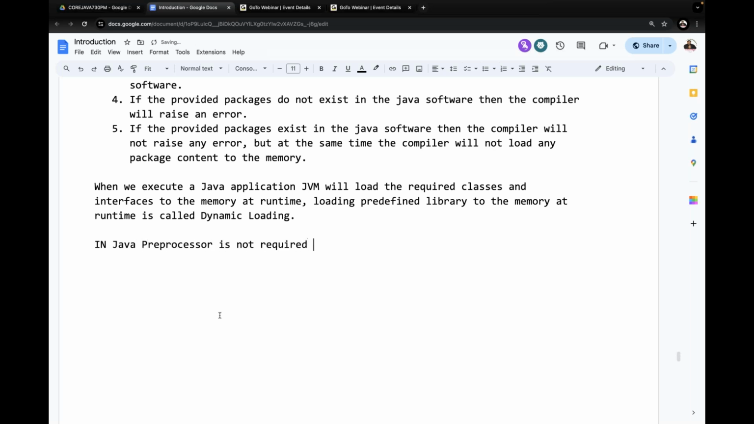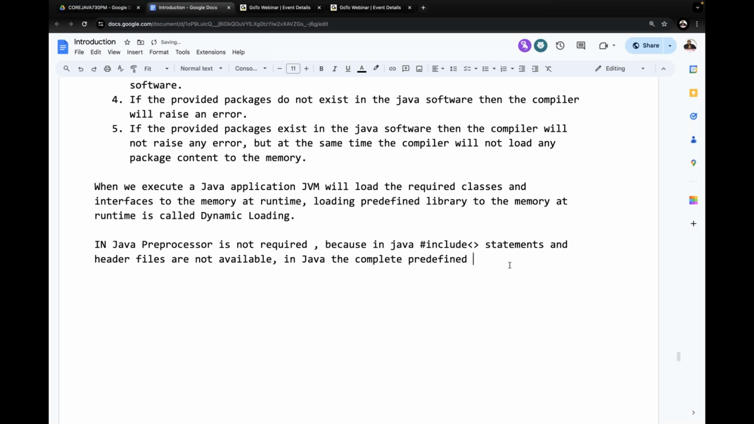preprocessor is not required. Why? Because in Java, observe carefully, hash include statements are not available. Hash include statements and header files are not existed, not available. In Java, the complete predefined library is available in the form of packages. In the form of what there? Packages.